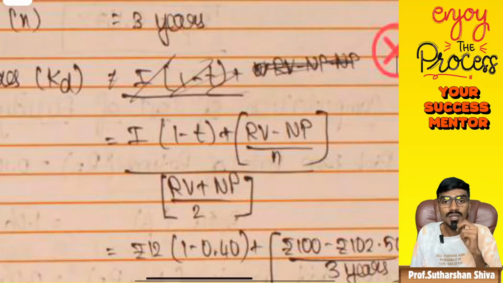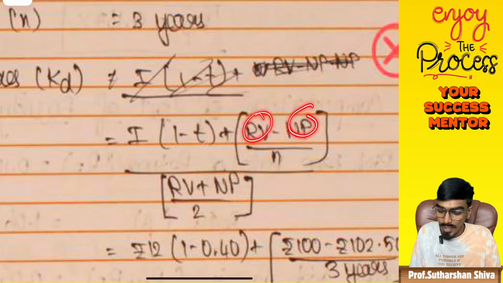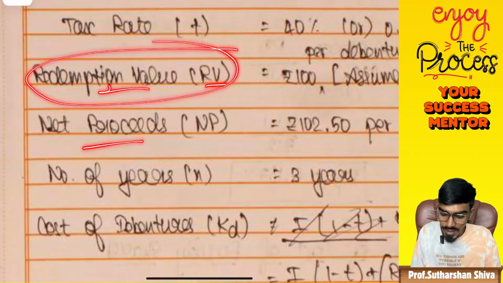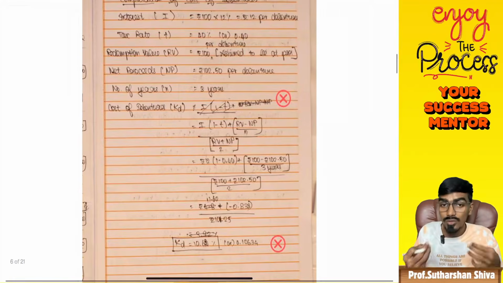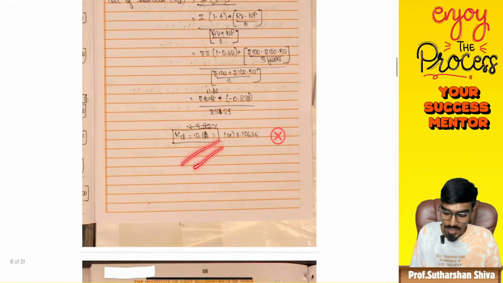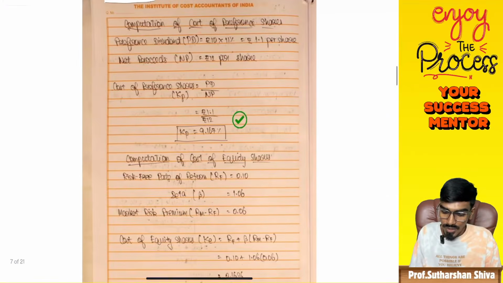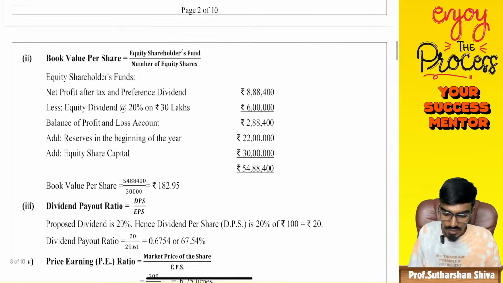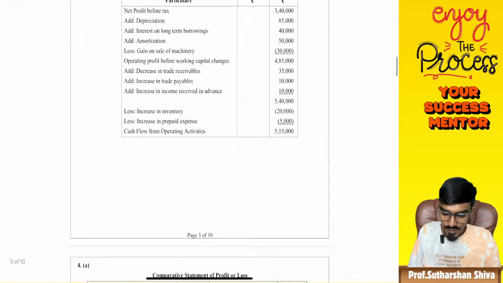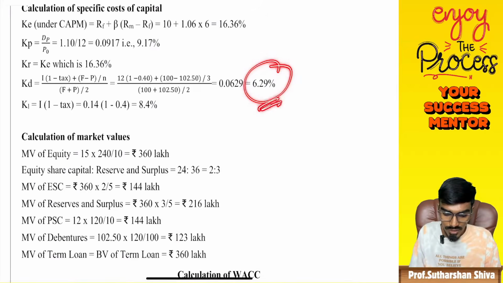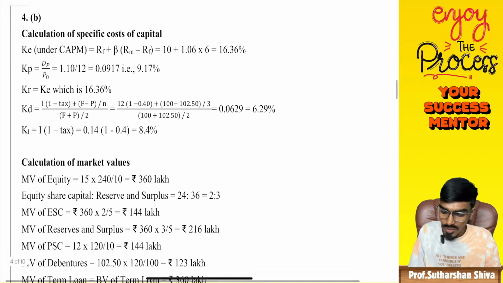See, sir, you told me, sir, don't write RB minus NP. Then how has the student written it? The student has given a clear instruction: redemption value means RB, NP means net proceeds. Then only are you allowed to use the shortcut formulas. Okay. Then KD is wrong. Then computation with reference to preference dividend. Even we can check with the KD computation. KD, we can go by the answer key. We can check, I guess. Yeah. KD is about 6.29. The student has written it wrongly, so they have not given the mark.